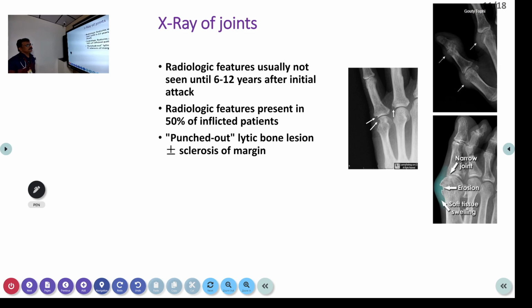Radiological features are usually not seen until 6 to 12 years after the initial attack. So that is an important feature. Nowadays we don't see this because most of these patients get treatment early itself. But unfortunately, if the patient has not received any treatment, he can have these changes. This is present in around 50% of the patients. Punched out lytic bone lesions, sclerosed margins. That is a very important sign. You can see here punched out bony lesions. Joint may be narrow. Punched out lesion is here. Soft tissue swelling is a classical feature. So that also we have seen.